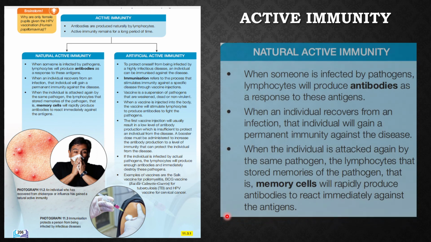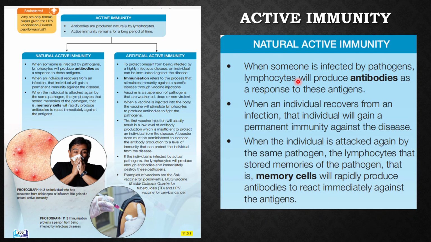Under active immunity, this is natural active immunity. Look at the keywords: antibodies are produced naturally by lymphocytes, and active immunity remains for a long period of time. This is natural active immunity where the individual has some infectious disease and the body itself is going to react to fight the pathogen.